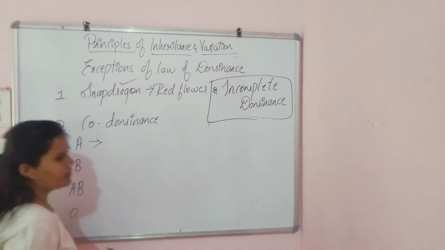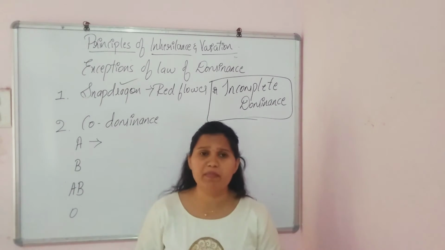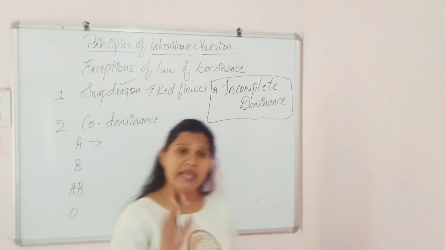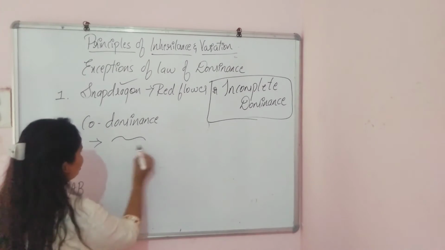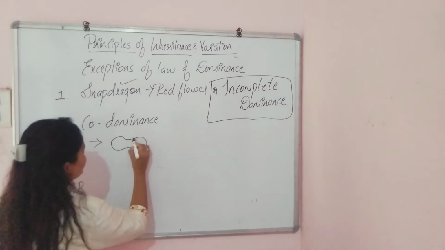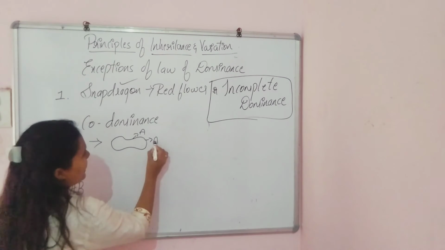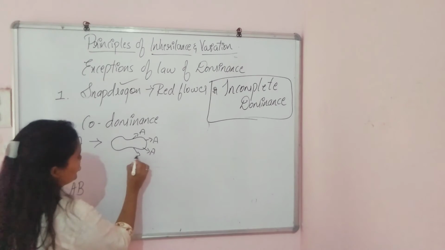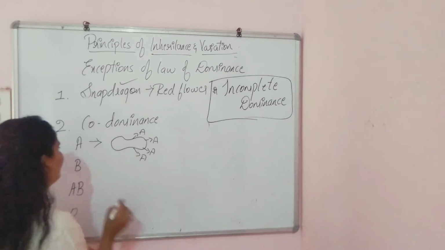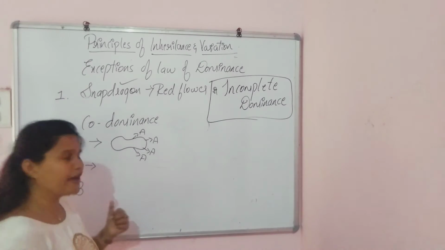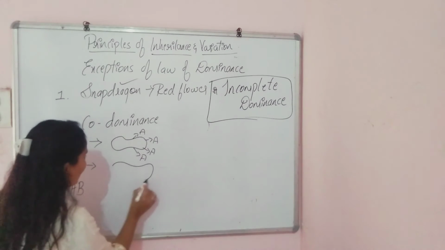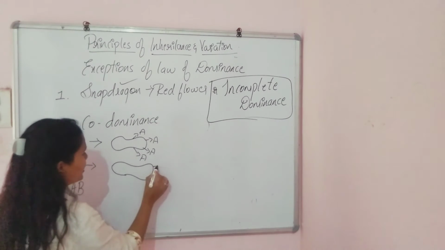In the case of a human having blood group A, he will have only A antigens on his RBCs. In the same way, a person having blood group B will have what?